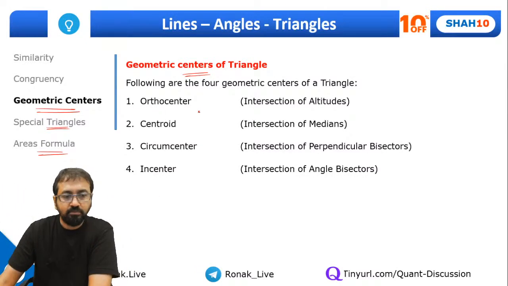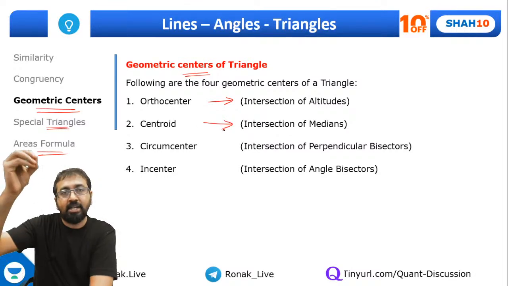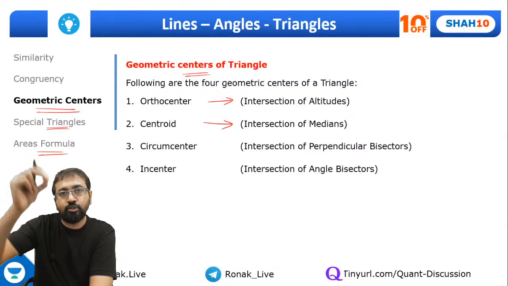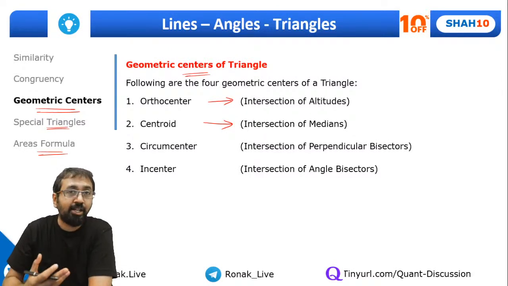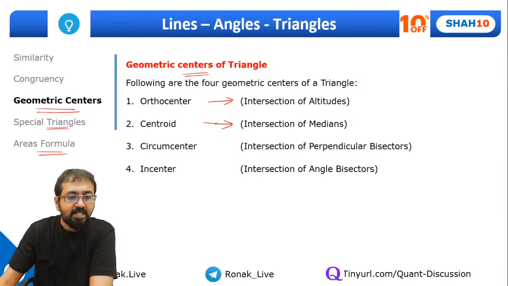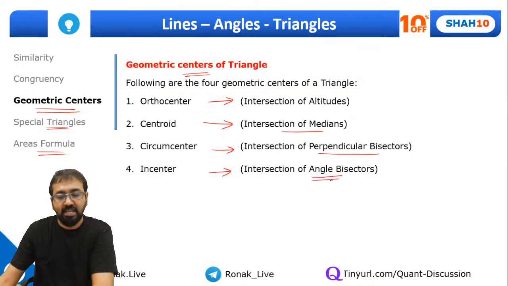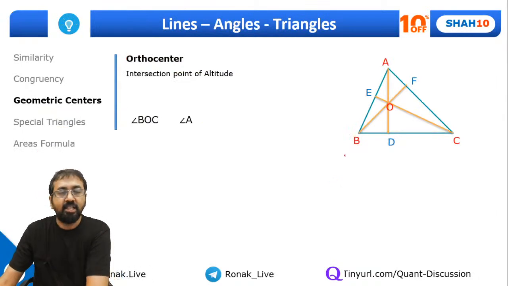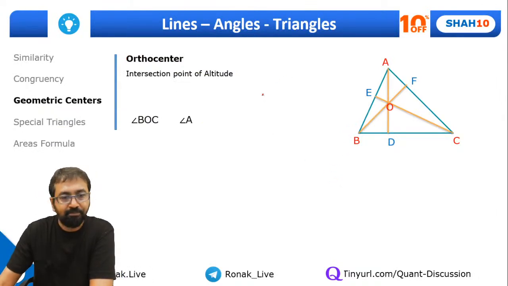Okay, so these are the 4 geometric centers. Orthocenter is the intersection of altitudes. I'm sure you understand what an altitude is. Perpendicular drop from one vertex to the other side. It is also called the height of a triangle. So there are 3 heights in a triangle, 3 different heights. Centroid, intersection point of medians. Circumcenter, intersection point of perpendicular bisectors. And incenter, intersection point of angle bisectors. So let's discuss each one by one, everyone.